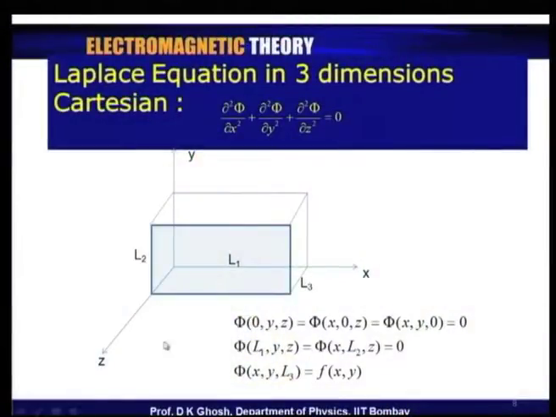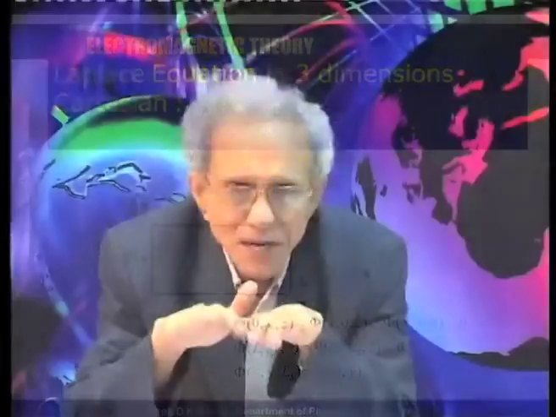So, I have this, this is my x, y and the z direction coming out of the plane of the picture, and on 5 of these, that is when x is equal to 0 and x equal to L1, y is equal to 0, y is equal to L2 and z is equal to 0, these 5 surfaces, the potential value is 0. On the 6th surface, which is at z equal to L3, the potential distribution as a function of x, y is known to me. So, that is f(x, y).